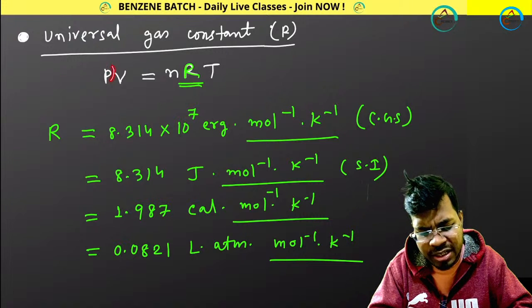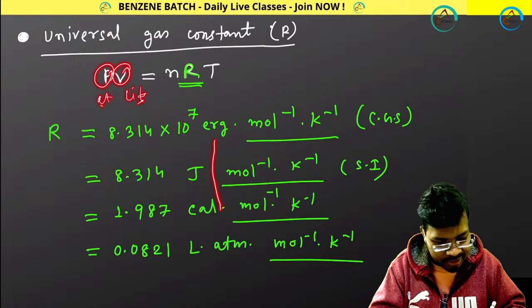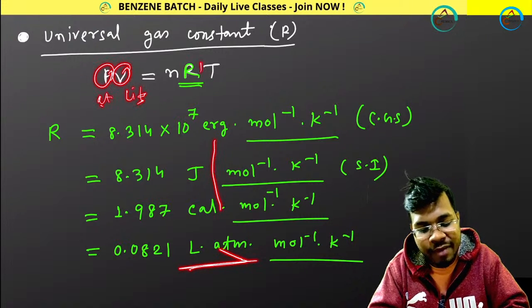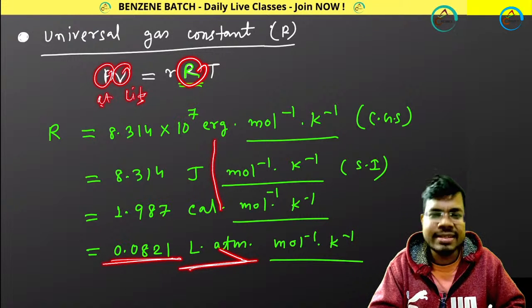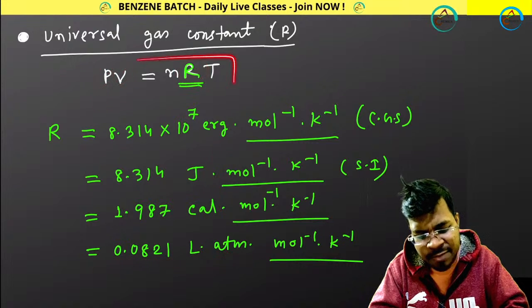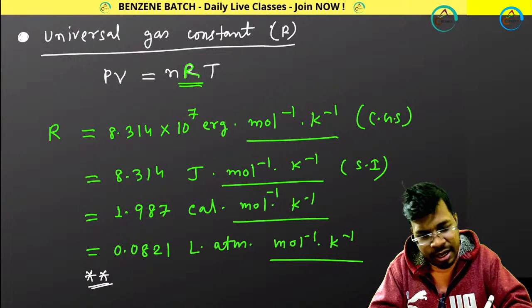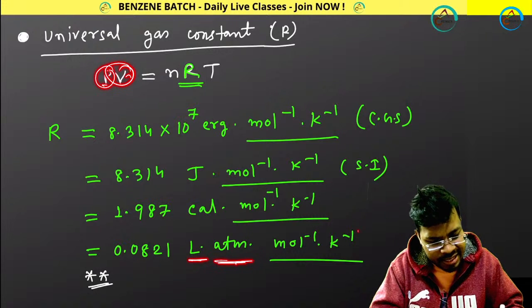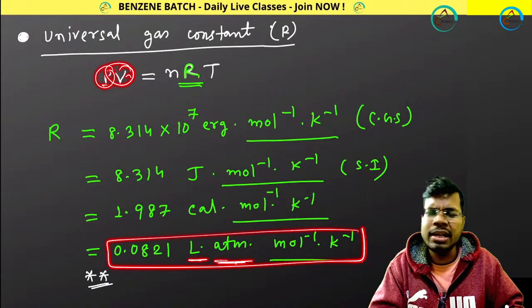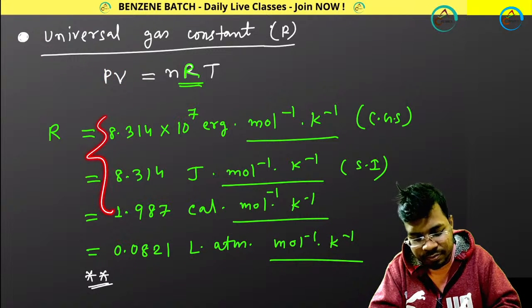Look at this. Suppose your pressure is in atm and volume is in liter. That means atm liter, so you will put in the value of R, this one. In the gaseous state, if you are using this expression, 99% of the time you will use the last one, because you have pressure and volume in liter and atmosphere. So in the gaseous state, this expression is very important. But in other fields of physical chemistry, you will apply this concept differently.